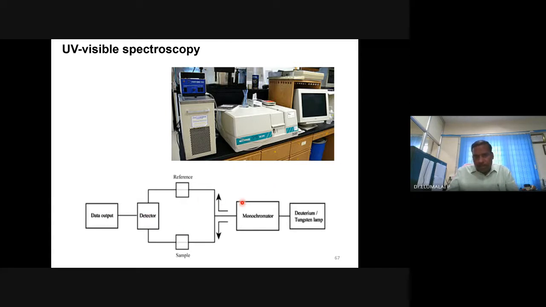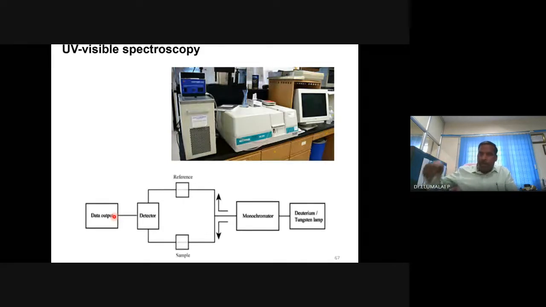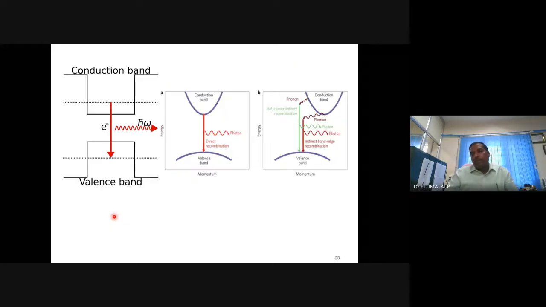Forget about how it is built. UV light and visible light should be generated. It should be made into monochromatic radiation, then allowed to fall on the sample. You have a reference intensity, then deduct the intensity of the radiation coming out of the sample, then you quantify and plot intensity versus absorption. If you are getting a peak, that material has absorbed something. If it is a semiconductor, this absorption is due to electronic transition, as we have seen in the first unit.